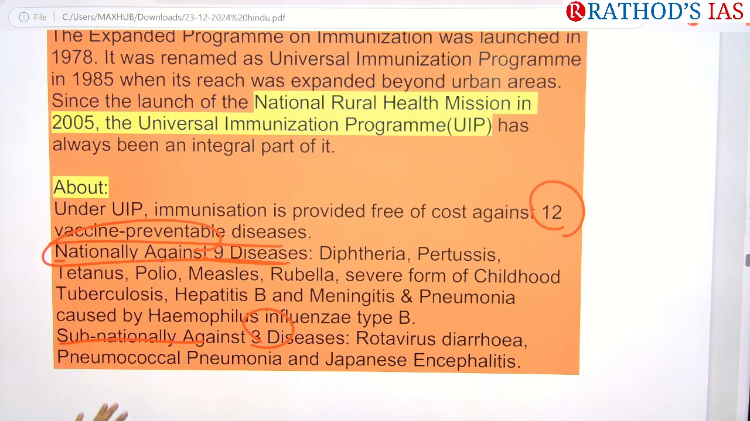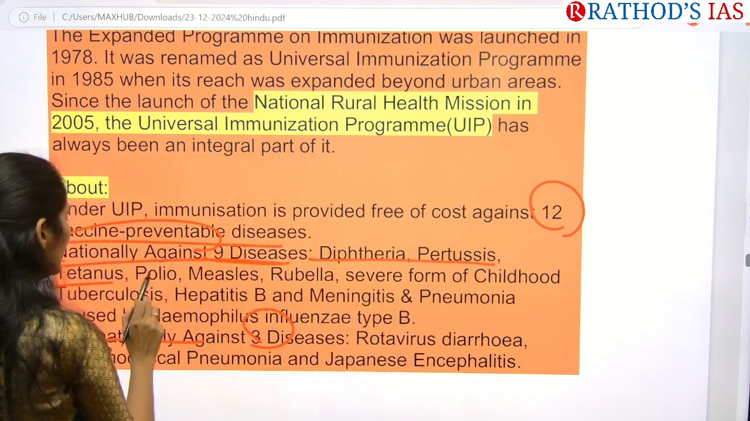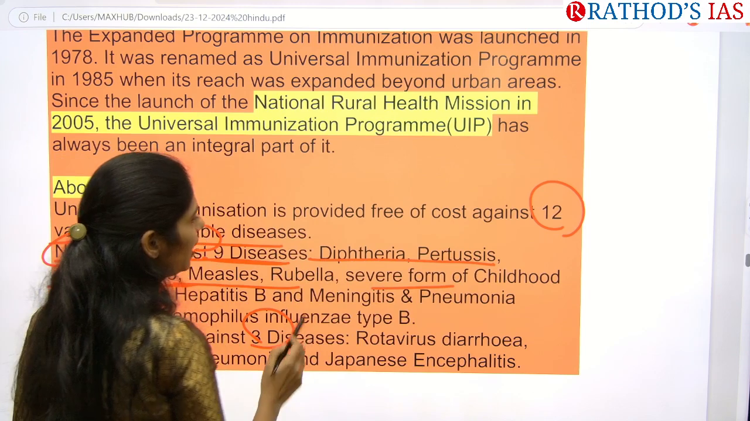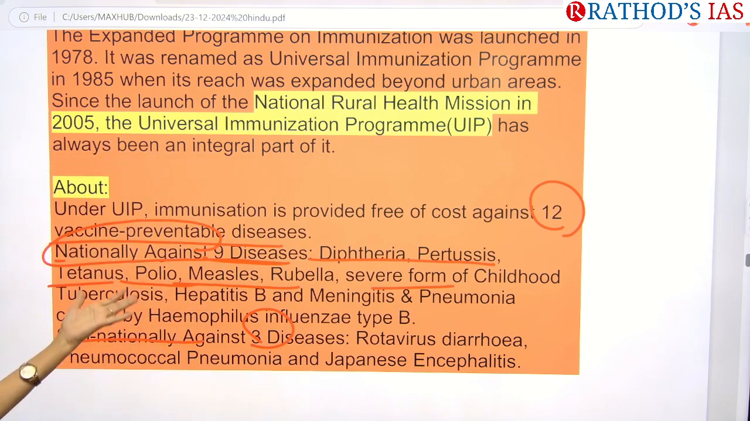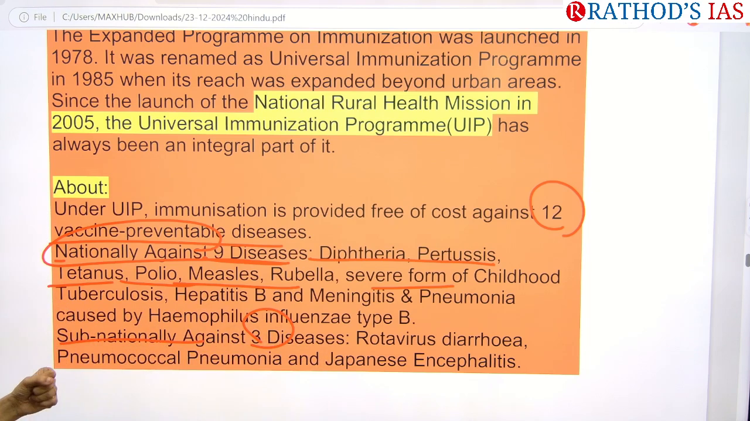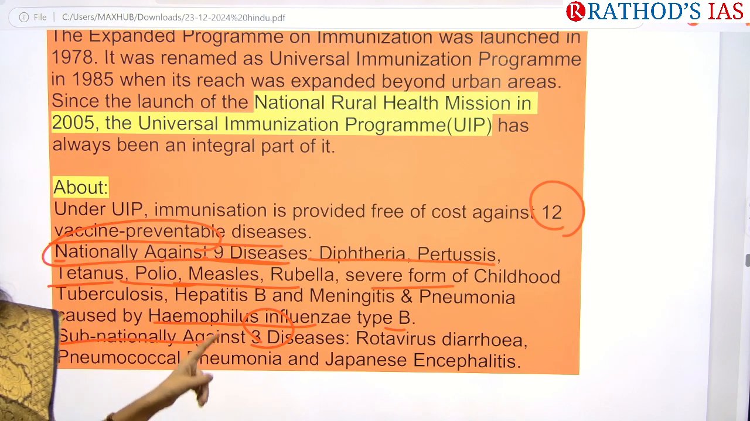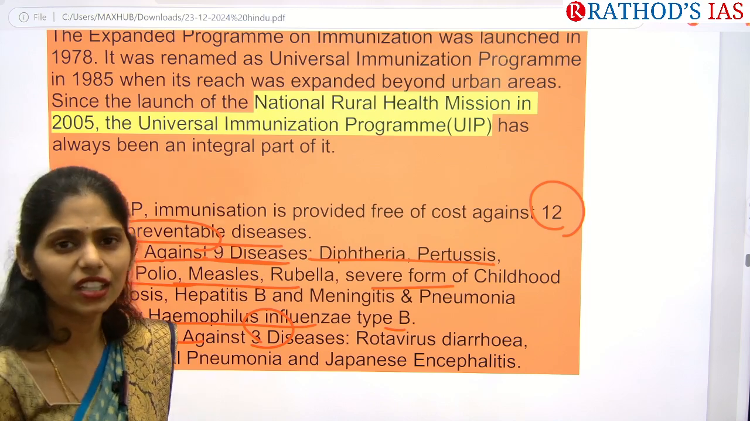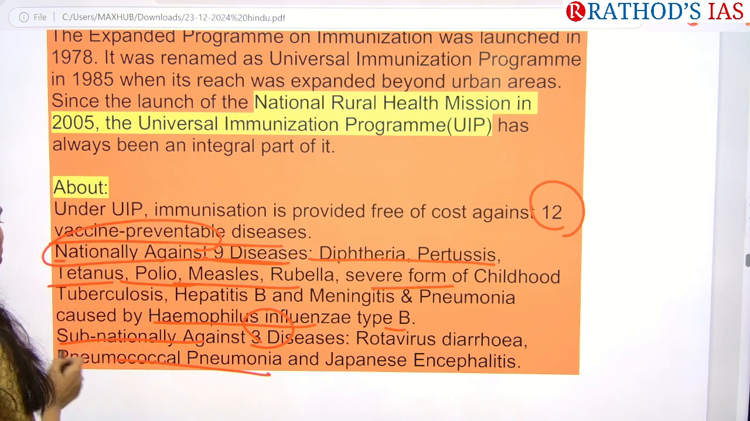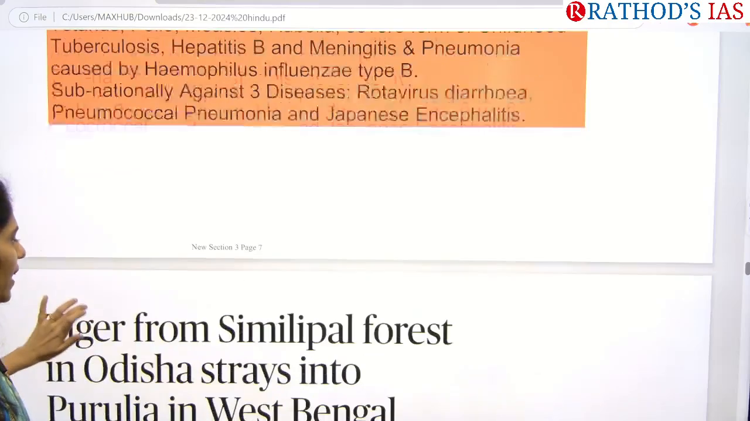So which are those diseases? The 9 national diseases are diphtheria, pertussis, tetanus, polio, measles, rubella, TB, hepatitis B, meningitis, pneumonia, and Haemophilus influenzae type B. And the other three diseases are rotavirus, which causes diarrhea in children, pneumococcal pneumonia, and Japanese encephalitis. Okay, so these are the things. This is more than enough.